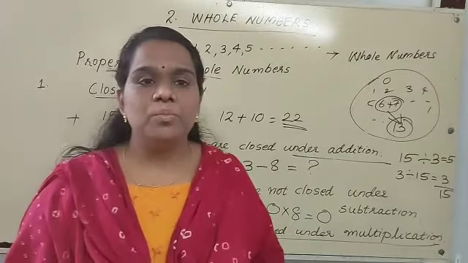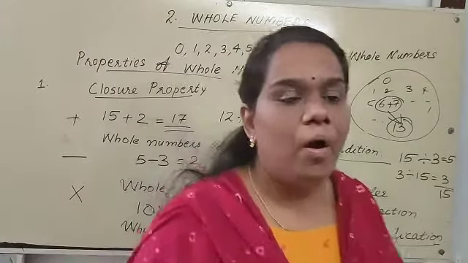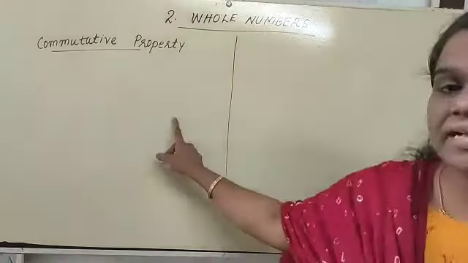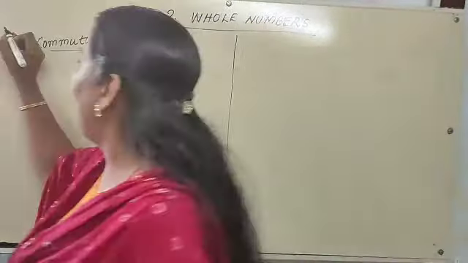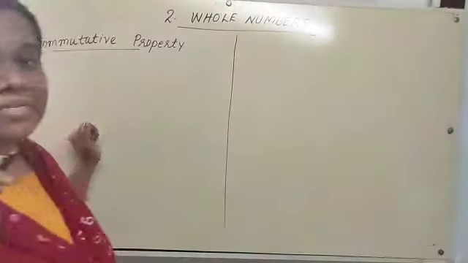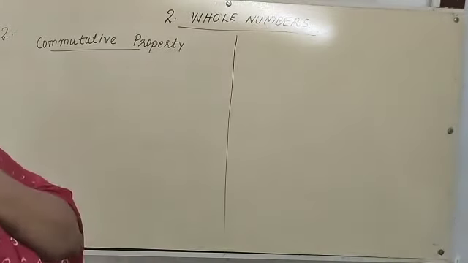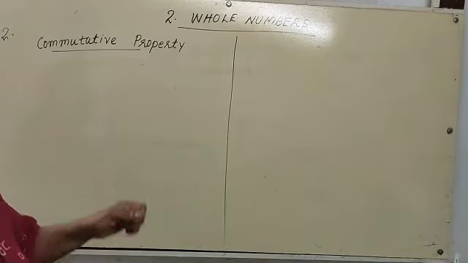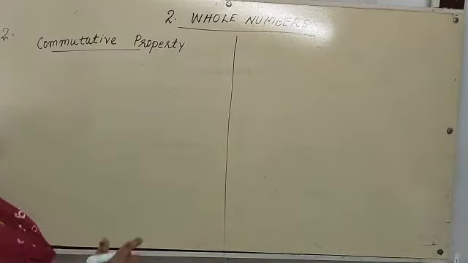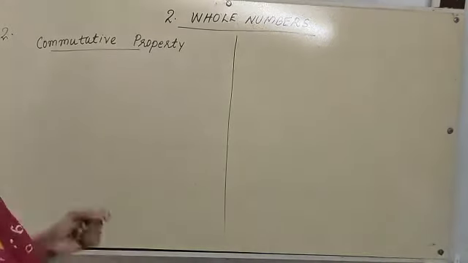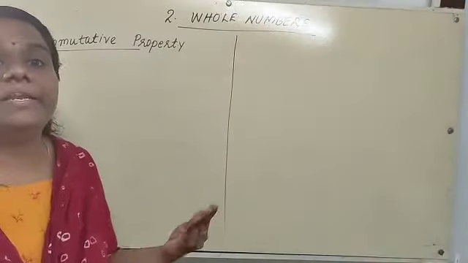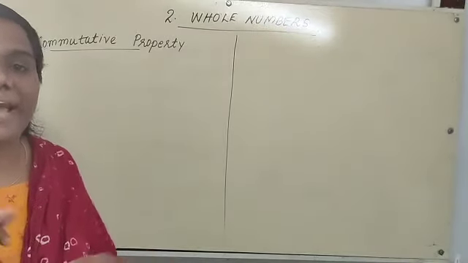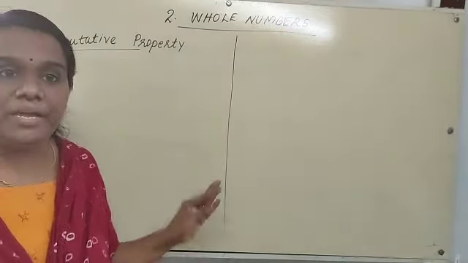Okay, now let us move to the next property of whole numbers. Let us discuss the second property of whole numbers. The first property was closure property. The second property is known as commutative property. That means we can add whole numbers in any order. Order is not a problem.